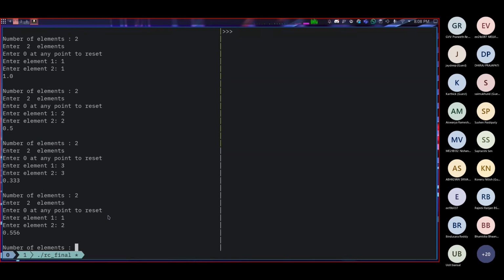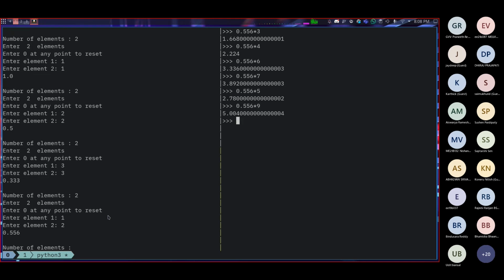Now the thing is, we don't know what sort of fraction 0.556 is equal to, right? So if you experiment a little bit, if you try and multiply 0.556 by 3, not a round number, 4, not a round number, 6, not a round number, 7, not a round number, 5, no, 9, okay, 9 gives a round number, 5. So basically, what we have is 5 by 9 equals 0.556, whatever we got here. So we know that somehow they have divided 5 by 9.